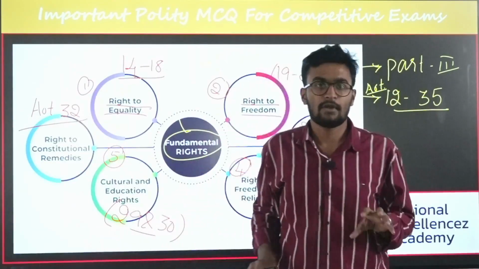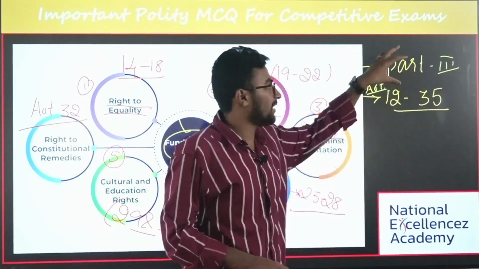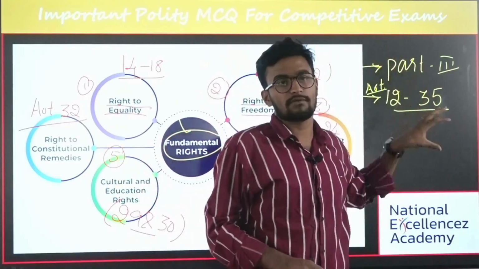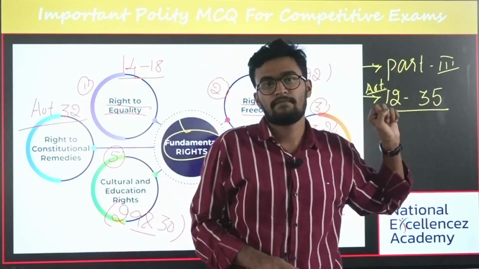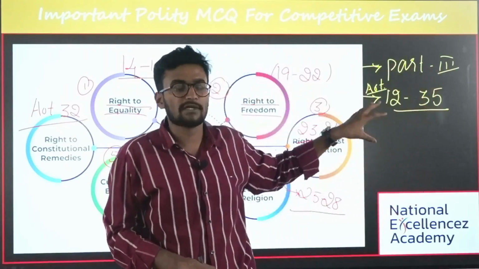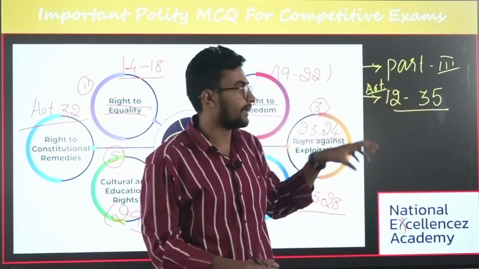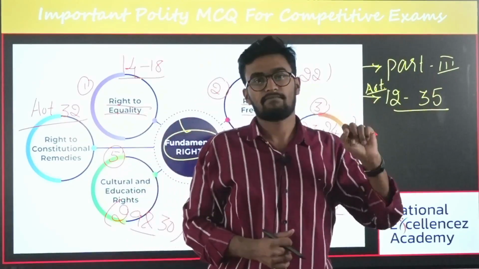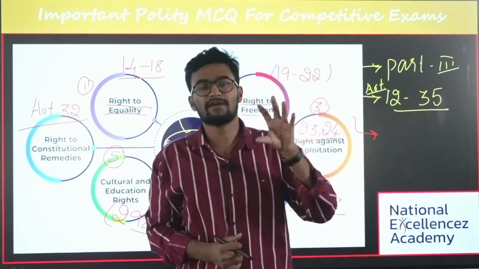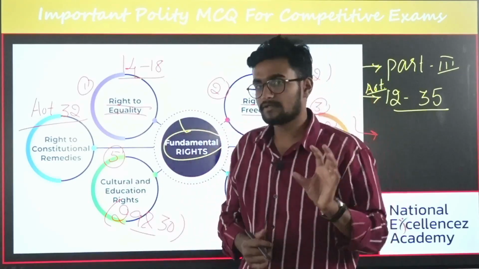Is it clear? Okay, firstly, you should know what fundamental rights are. Fundamental rights are present in Part 3 of our Constitution. The second important thing is that they start from Article 12 to 35. And the third important thing is, what is the objective of fundamental rights? The objective of fundamental rights is to achieve political democracy. This is the most important thing, and there were a number of questions with respect to this basic part. Is it clear? All right.